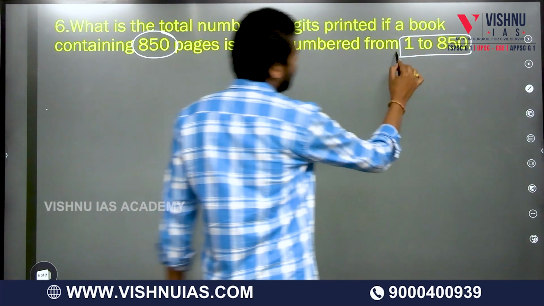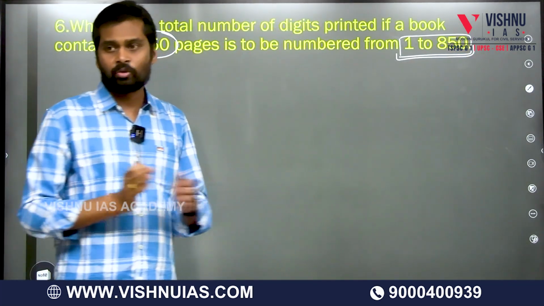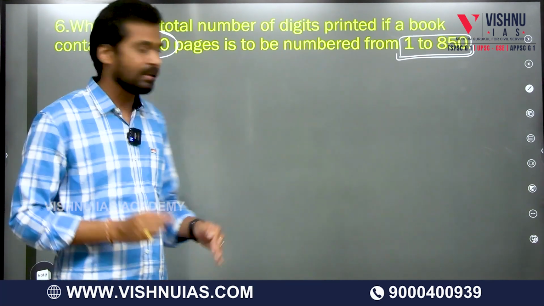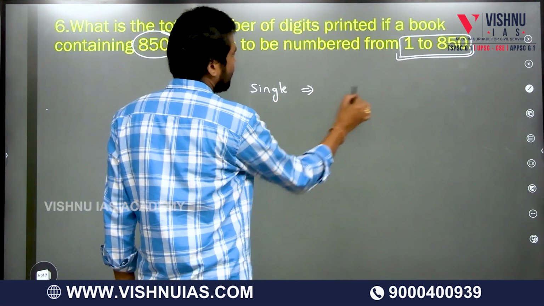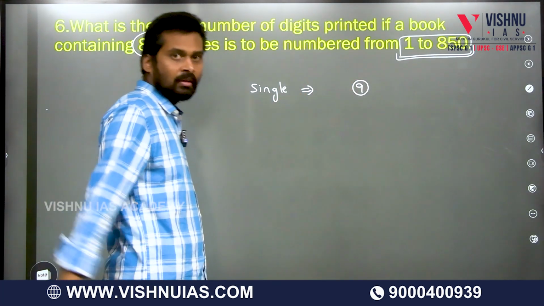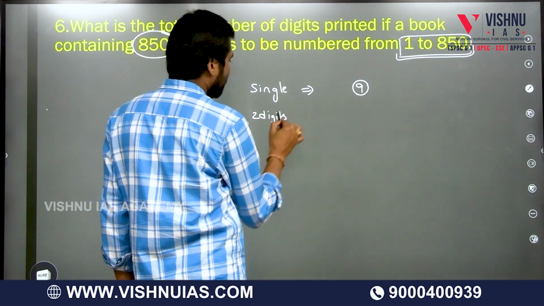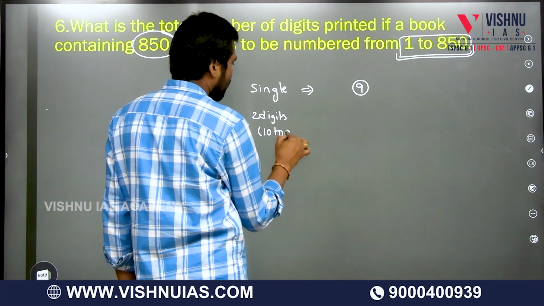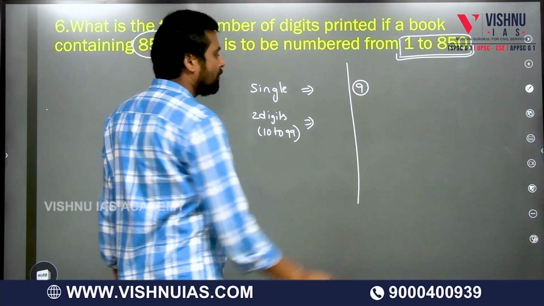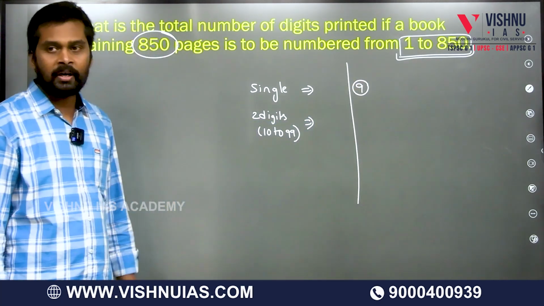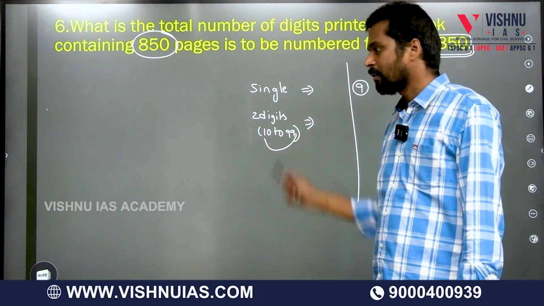Whenever this type of question is given, first you take the single digit numbers separately, 2 digit numbers separately, 3 digit numbers separately. How many single digit numbers do we have? 1 to 9 means in total we have 9 digits, right? Next, 2 digit numbers means 10 to 99. First of all, tell me how many numbers we have from 10 to 99?